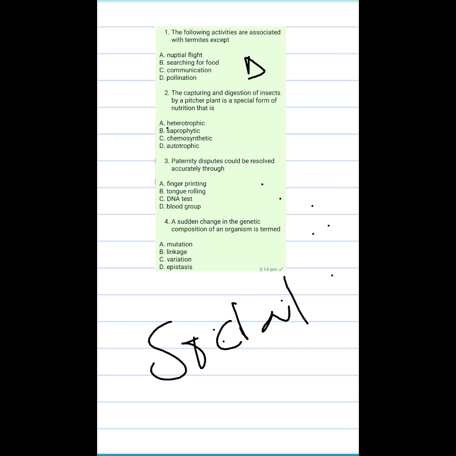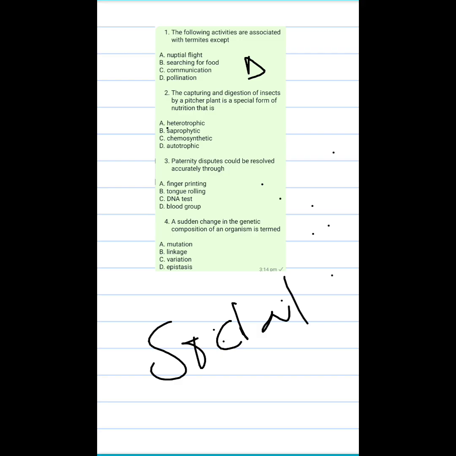When we say autotrophic mode of nutrition, it means it is automatic. Autotrophic, automatic. It occurs on its own. And there are two types of autotrophic nutrition. We have the chemosynthetic and the photosynthetic mode of nutrition. Remember, autotrophic means automatic. It occurs on its own.